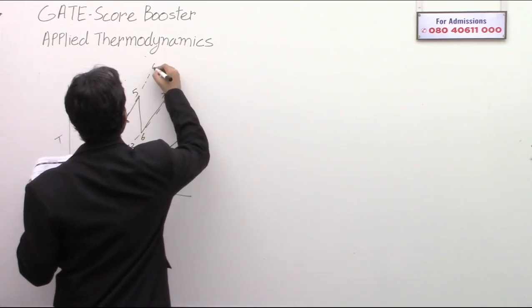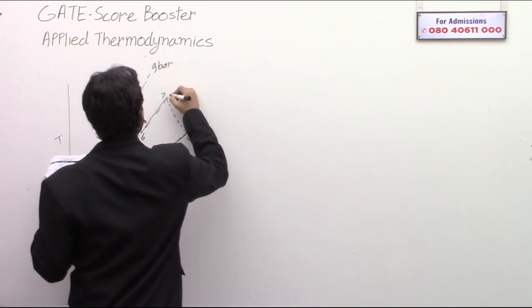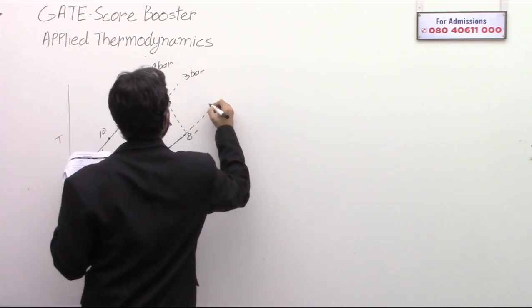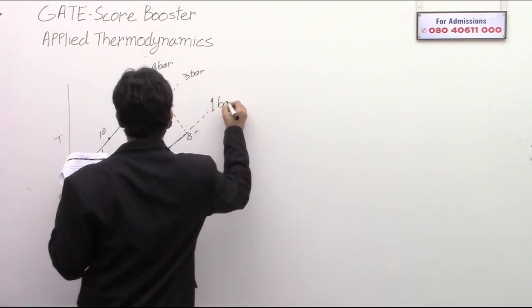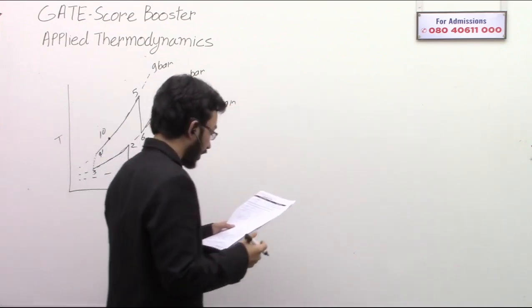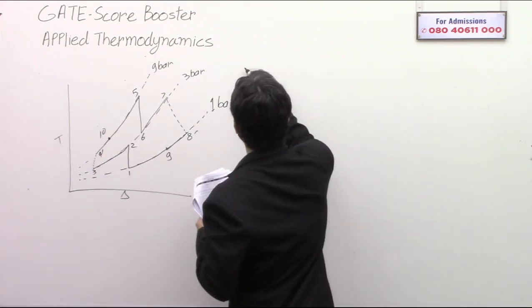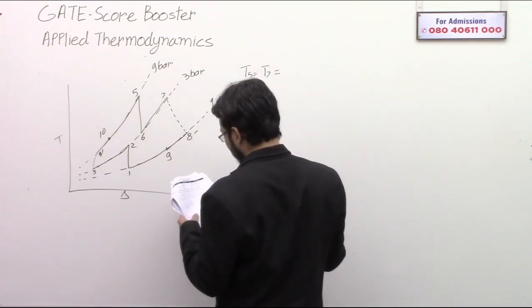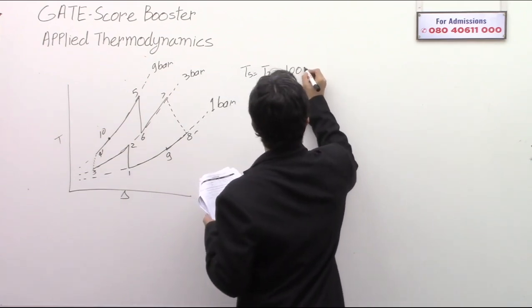Okay, this pressure is 9 bar, this pressure is given as 3 bar, and this pressure is given as 1 bar. Correct? So as they have said that perfect reheating means T5 is equal to T7 and they have given the maximum temperature, this becomes 1000 Kelvin.